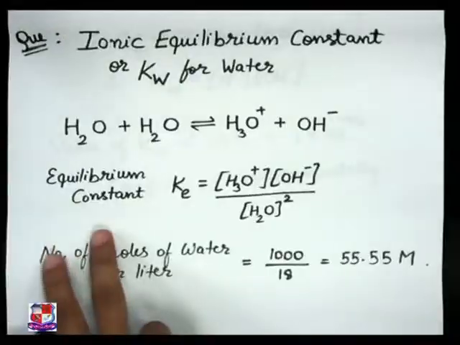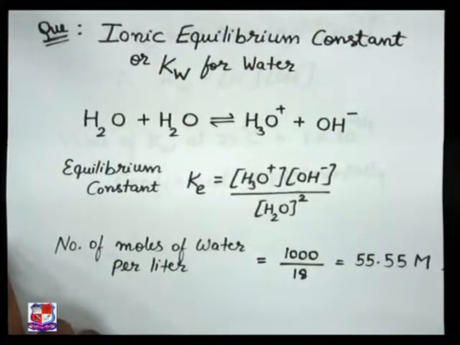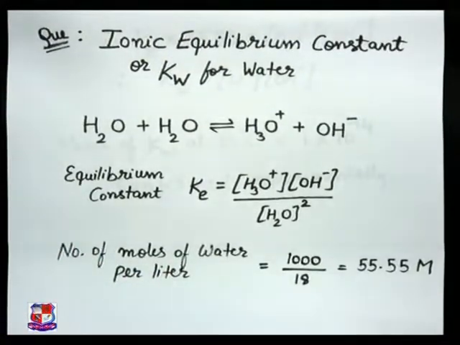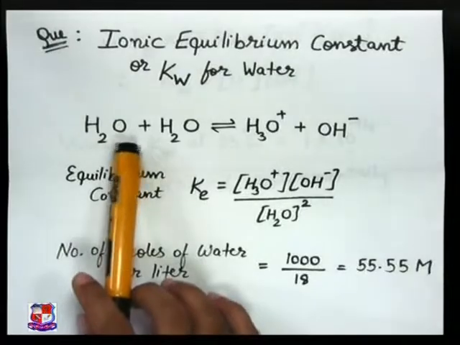We'll take up the ionic equilibrium constant, denoted as Kw, for water. You have the reaction shown like this.